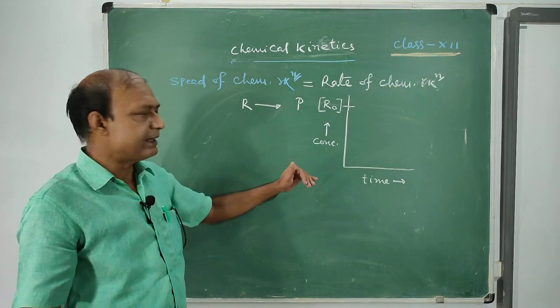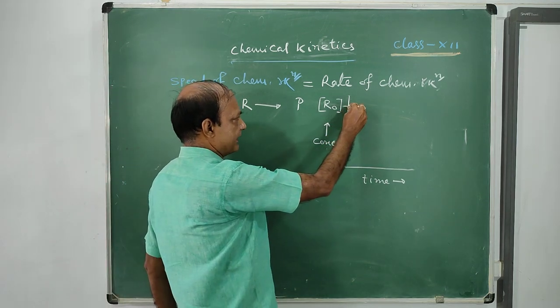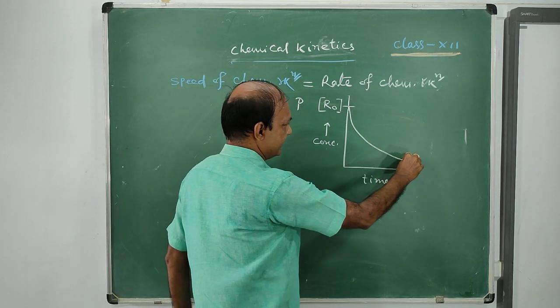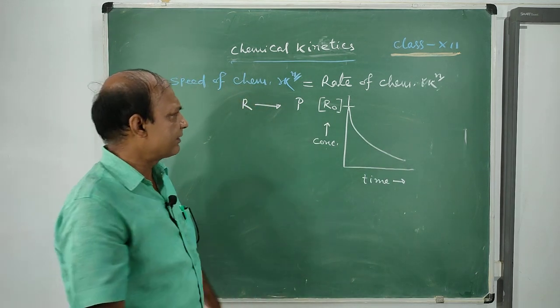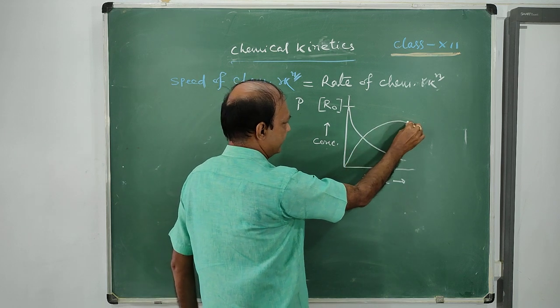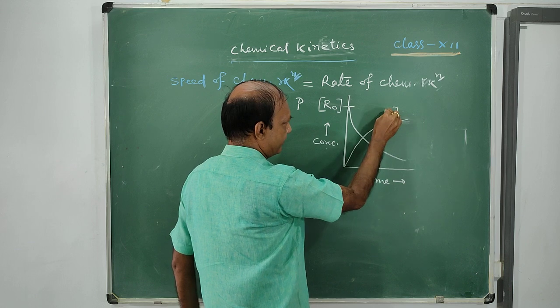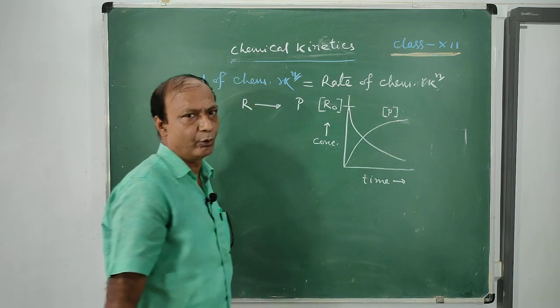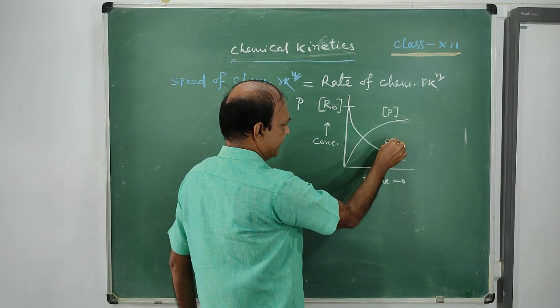Now see, as the reaction progresses, the concentration of the reactant falls gradually, and the concentration of product at the same time increases gradually. So this is the curve of concentration of the product, and this is the curve of concentration of the reactant.